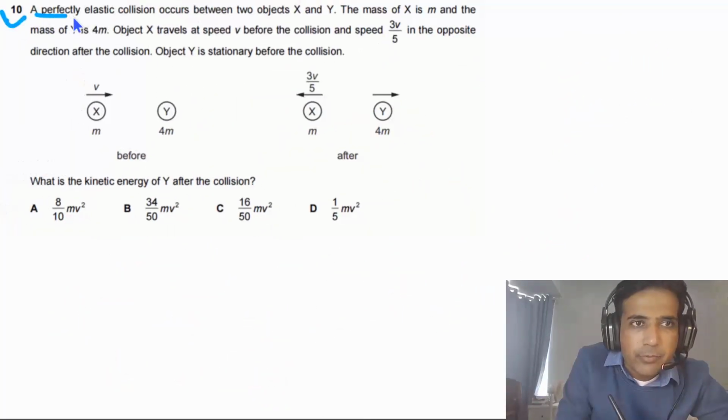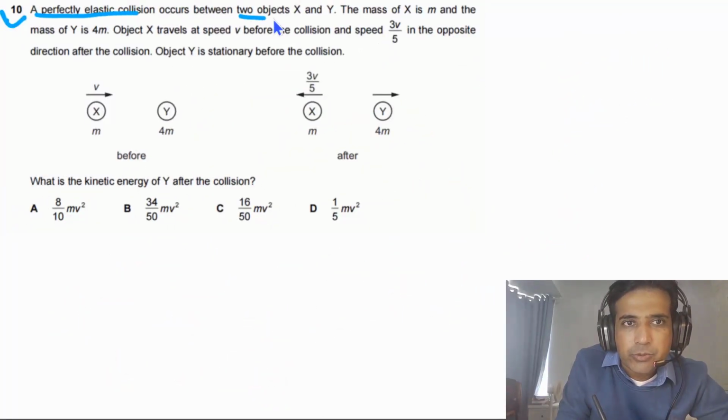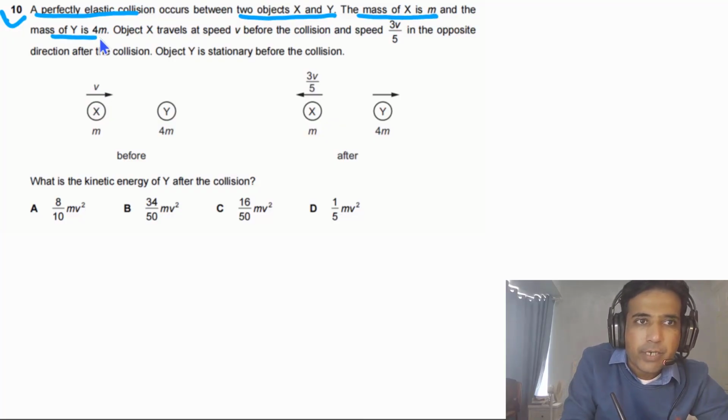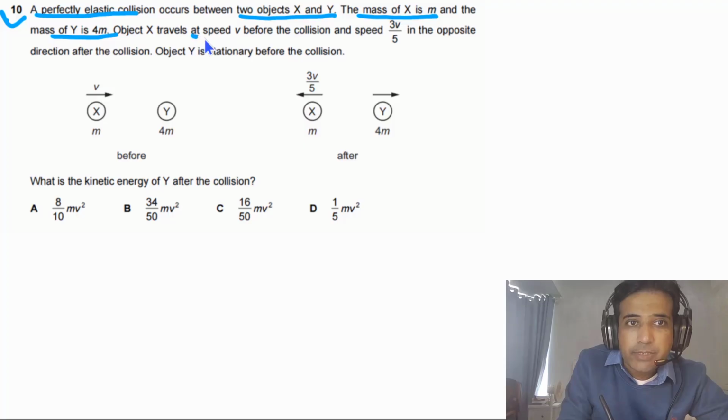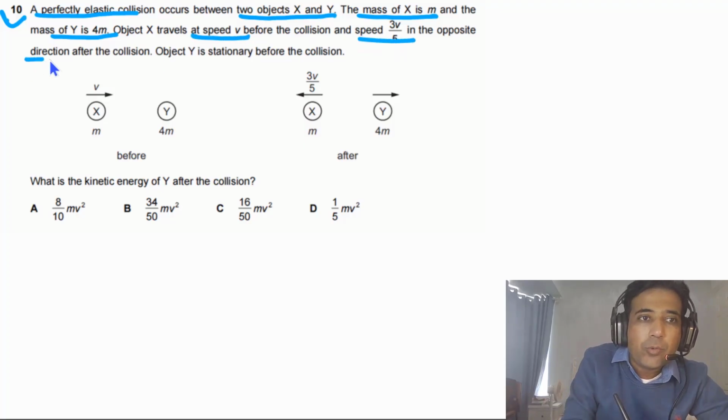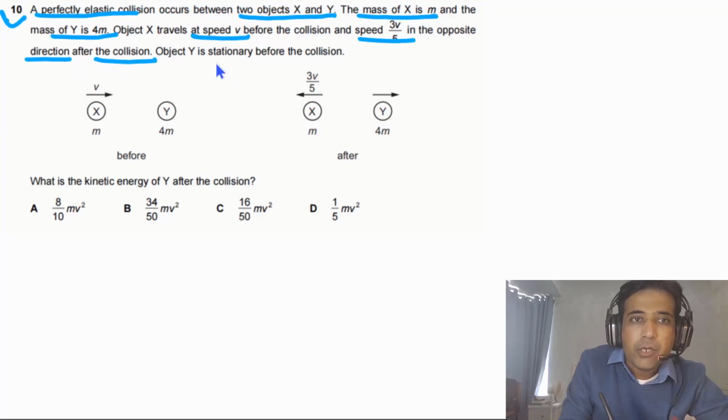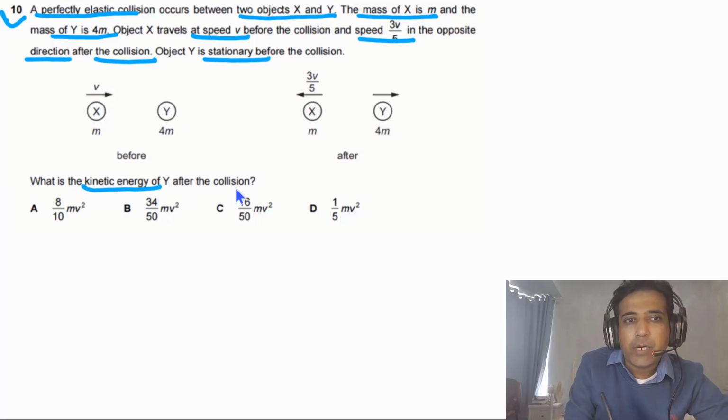Question 10 says a perfectly elastic collision occurs between two objects X and Y. The mass of X is m and the mass of Y is 4m. Object X travels at speed v before the collision and speed 3v/5 in the opposite direction after the collision. Object Y is stationary before the collision. For this question, we need to find out what is the kinetic energy of Y after the collision.